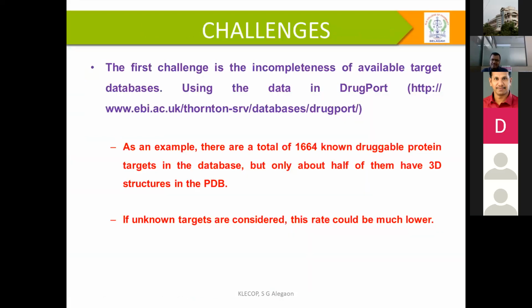There are so many challenges in reverse docking. The first and very important challenge is the incompleteness of available target information, or we are getting only minimal information about the targets. For example, there are 1664 known druggable proteins, and of those, only half have known 3D structures. If unknown targets are considered, this number is very poor. So this is a major challenge.